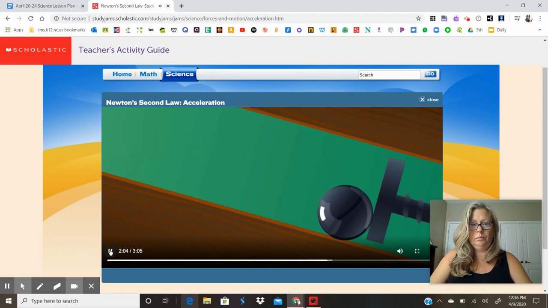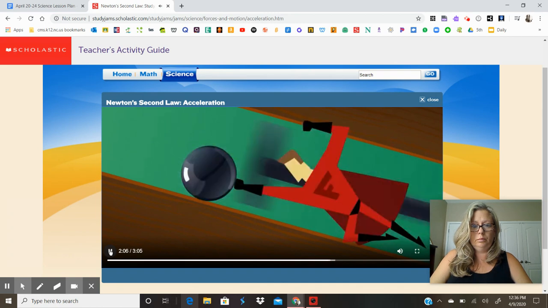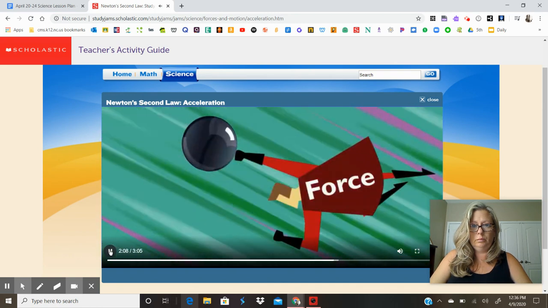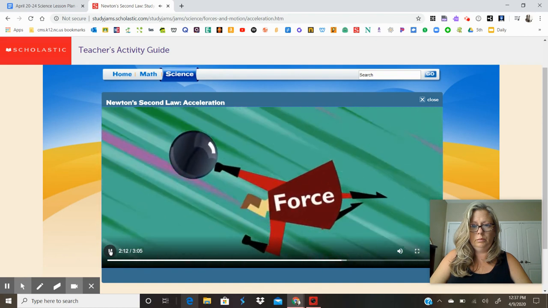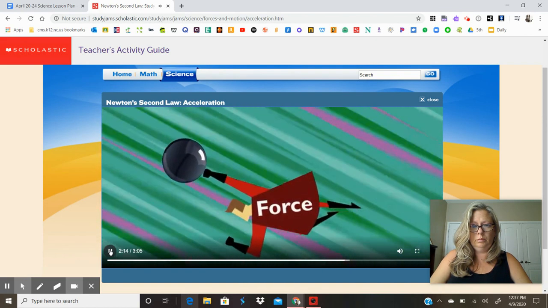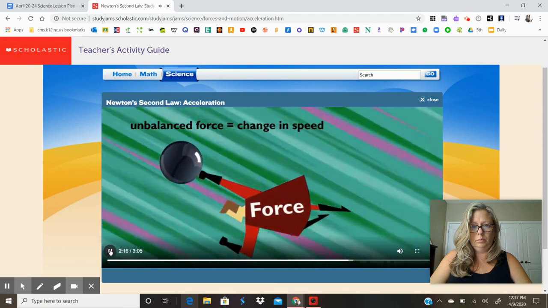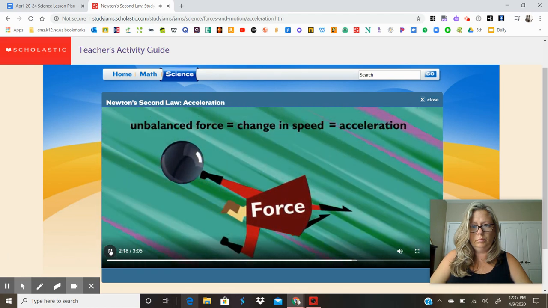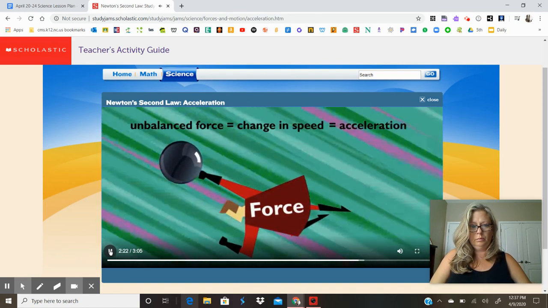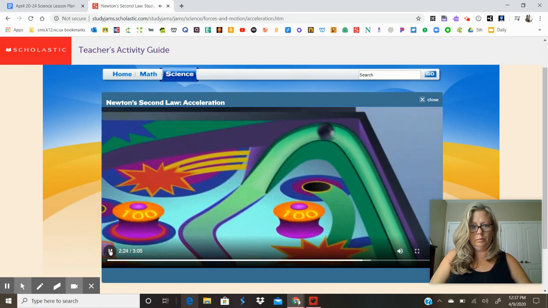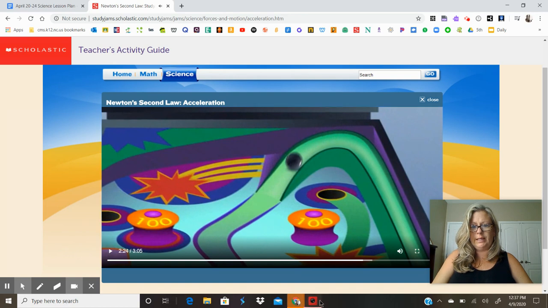Stop or change direction. When I launch it, bam! I apply an unbalanced force, a force stronger than the one keeping it in place. When an unbalanced force is applied to an object, its velocity changes and acceleration occurs. Nice! It went from sitting still to full speed ahead in a split second. Right. Okay, let's stop there just for a second.